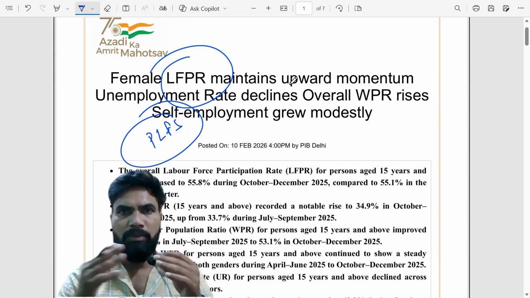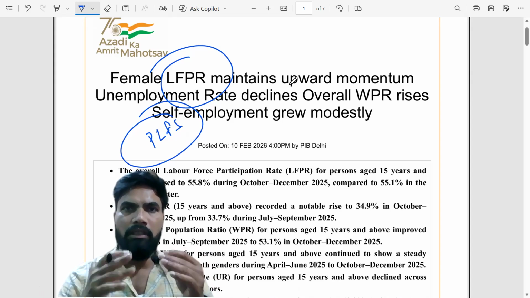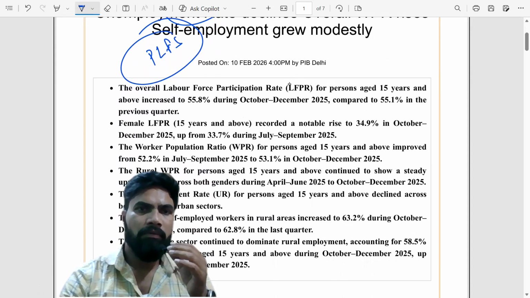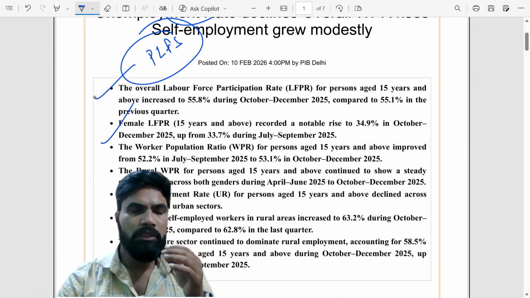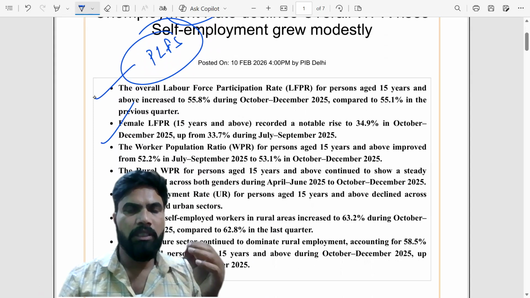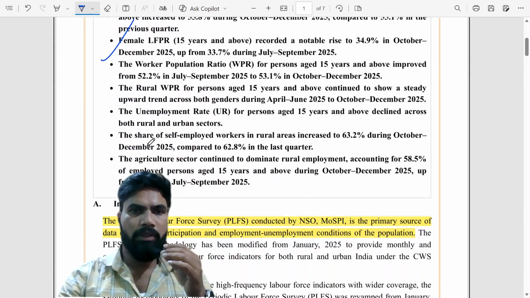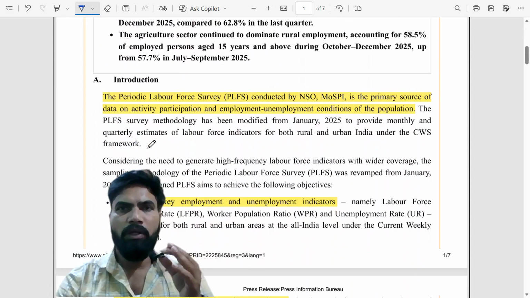The survey has been conducted. We will see the details of the survey. The highlights of the survey are there. I will come back to these highlights later. First, we will see the details, then we will come back to these highlights and takeaway points. A little bit we will know about the survey.